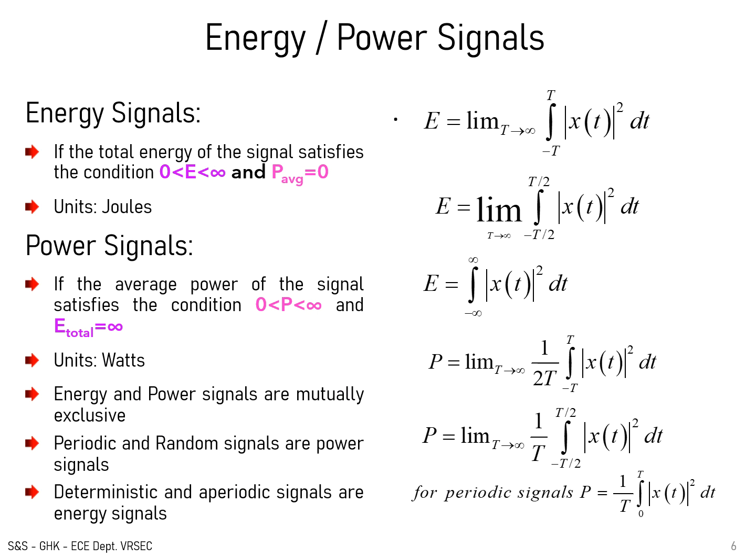Energy signals: if the total energy of the signal satisfies the condition greater than 0 and less than infinity, and its average power is 0, the signal is an energy signal.